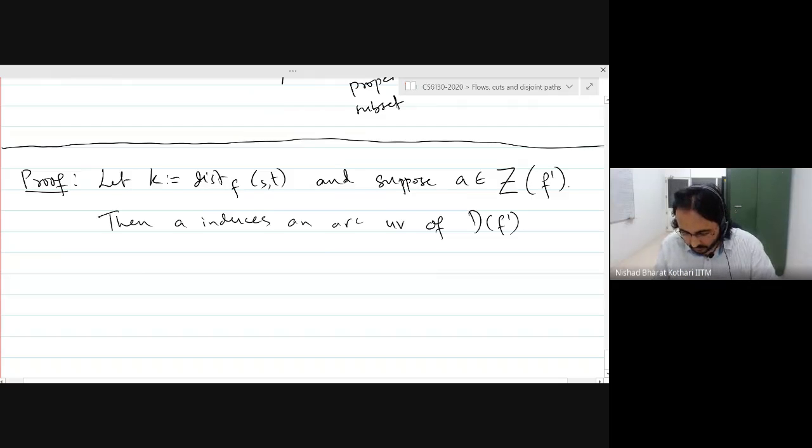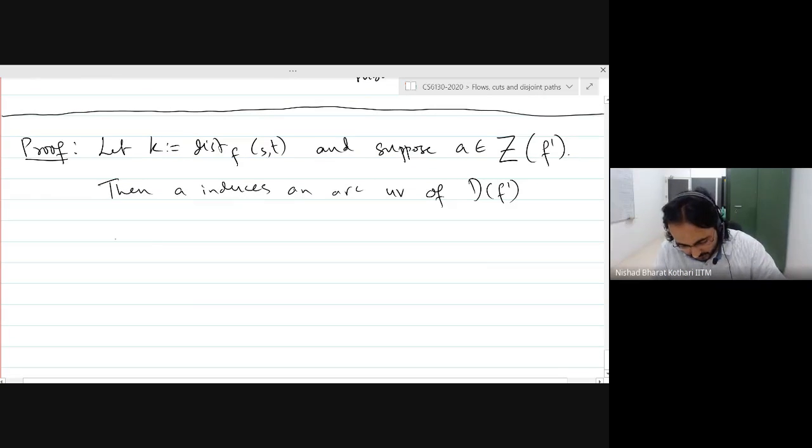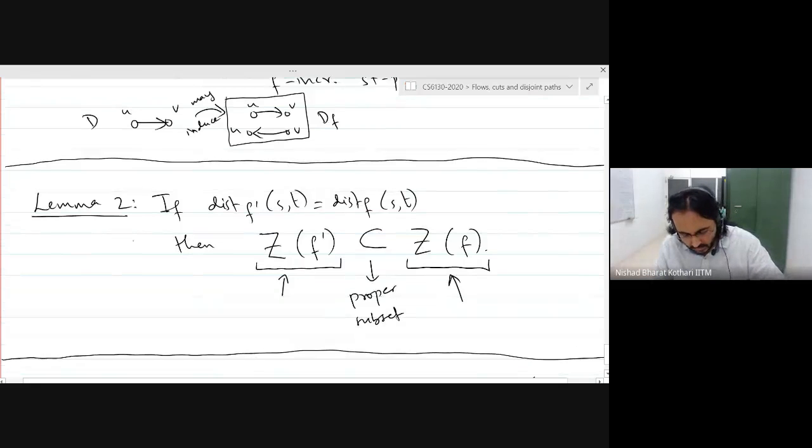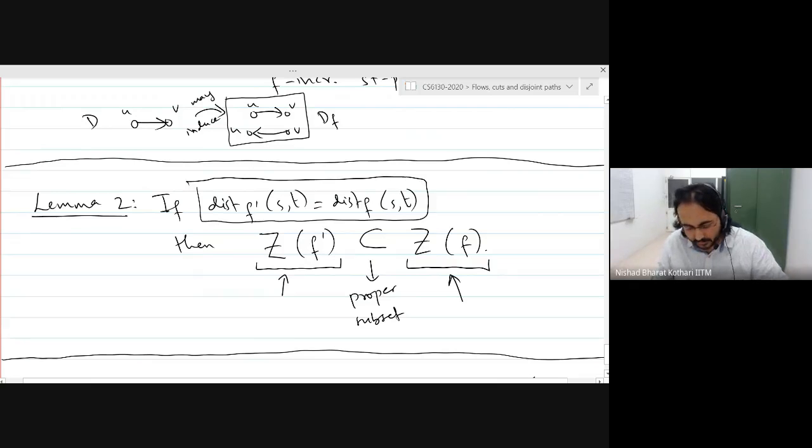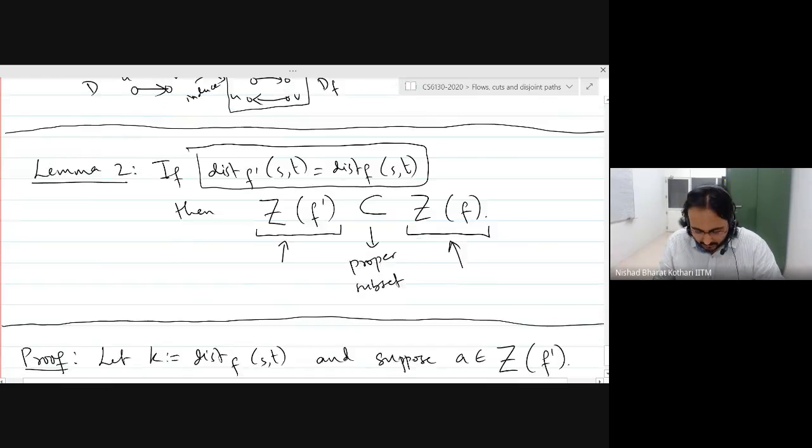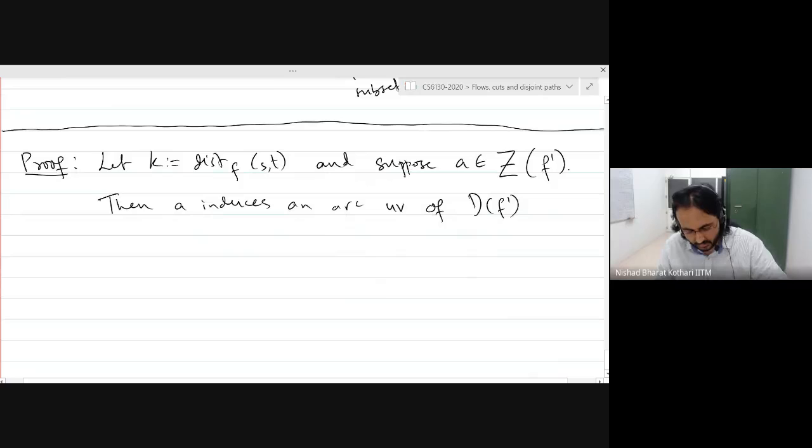Good. And that means, okay, and we know that the distance is actually the same for both of the flows, F and F prime. Okay? This implies that the distance between S and U, so let's just make a drawing.